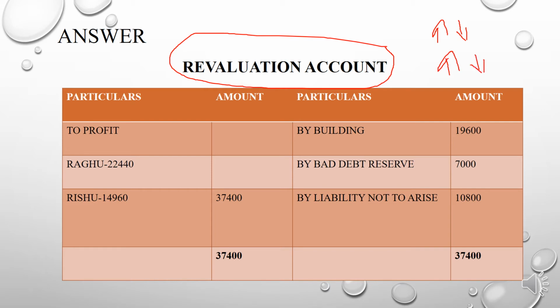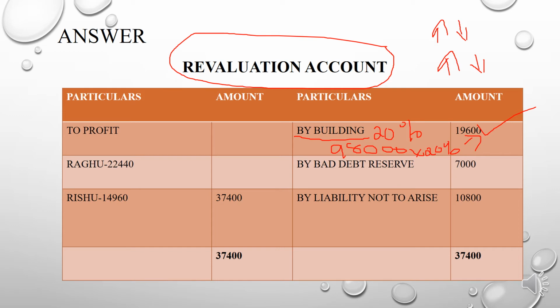In our adjustments, it is said that the building is appreciated by 20 percent. What is the value of the building in your question? The value of the building is 98,000. So you need to calculate 98,000 into 20 percent.